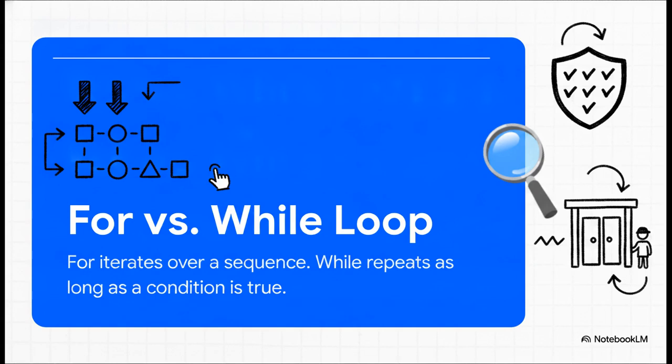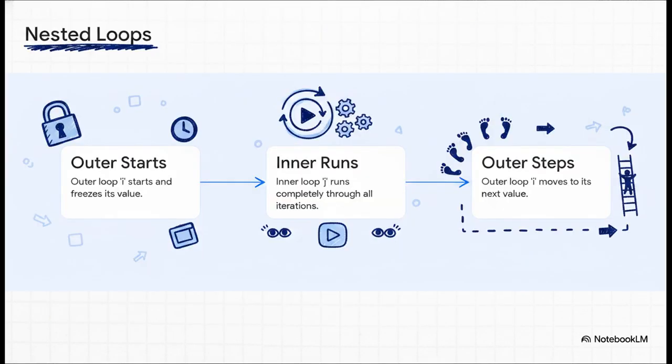You basically have two primary tools here, the for loop and the while loop. Now, while both of them repeat actions, choosing the right one is entirely dependent on what you know before the loop even starts. A for loop is what you use when you know the exact number of iterations or when you have a specific sequence, like a list of names or a string of characters. You know exactly where it starts and where it ends. A while loop, on the other hand, is kind of like a sentry on guard duty. It just keeps running and running as long as a specific condition remains true, completely regardless of how many iterations that takes.